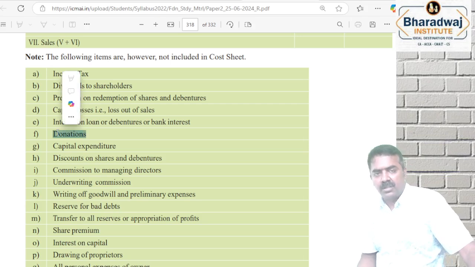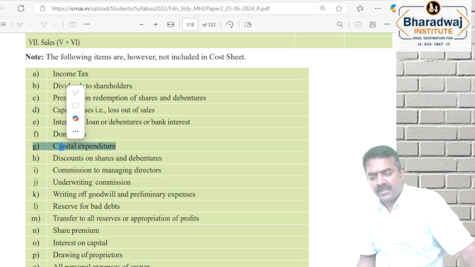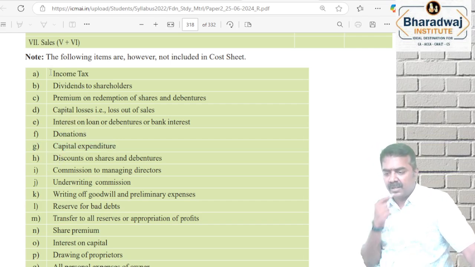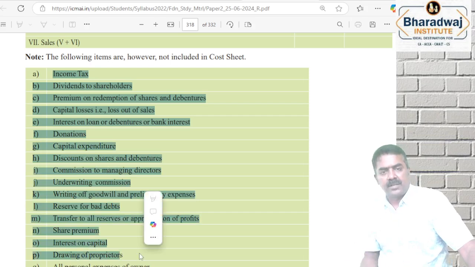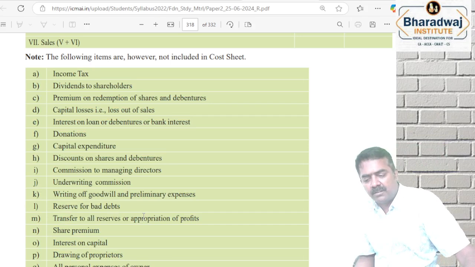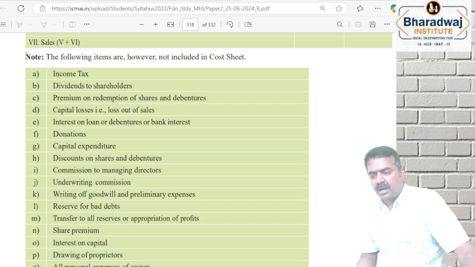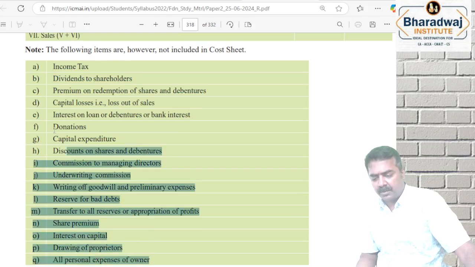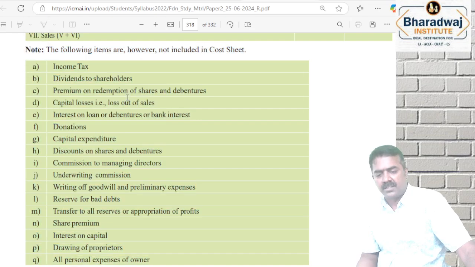நீங்க டொனேஷன் கொடுக்கறதுனால கஸ்டமர் எக்ஸ்ட்ரா பே பண்ணுமே. Capital expenditure should not be charged to the customer. That is an asset. Okay, these are all called as non-production expenses, non-selling expenses that cannot be included in which one? Cost sheet. Like transfer to reserves, interest on capital, drawings of proprietor. All these things should not affect your product pricing, or it should not be included in costing.